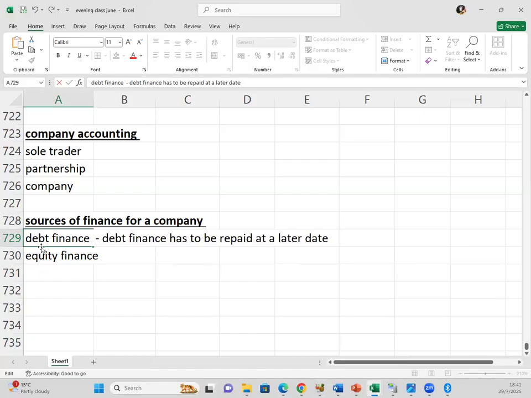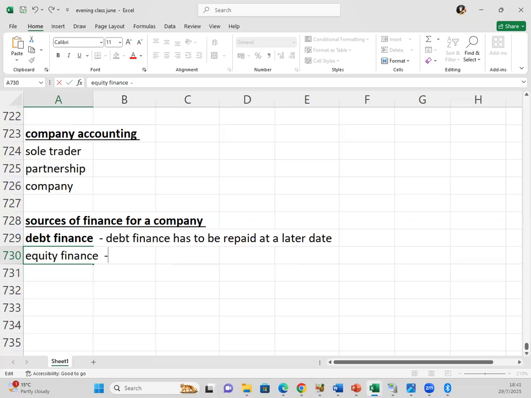You have received the money, yes, but you have to repay it back to the financier. Whoever gave you the money, you have to give them that money back. Or you can have equity finance.